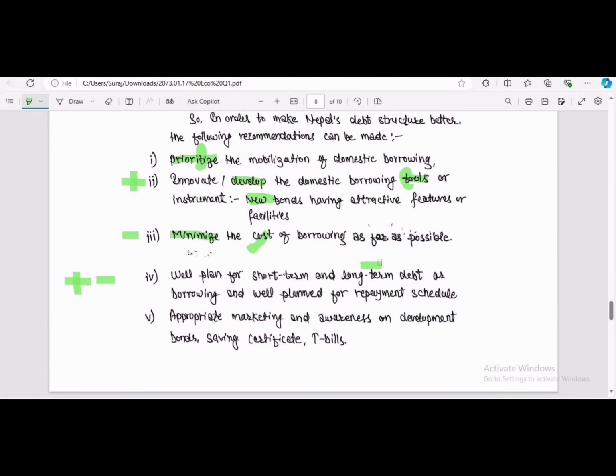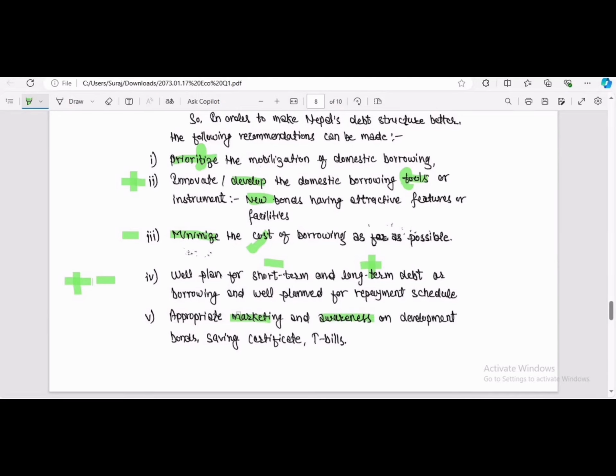long means plus, short means minus. This sign is not exact to what it sounds, but in order to memorize, in order to give some kind of basis to our mind, minus means short, means deduct, and plus means long. Okay, so well planned for short-term and long-term debt. And at the last, there is marketing and awareness of development bonds. So marketing and awareness we can see here.